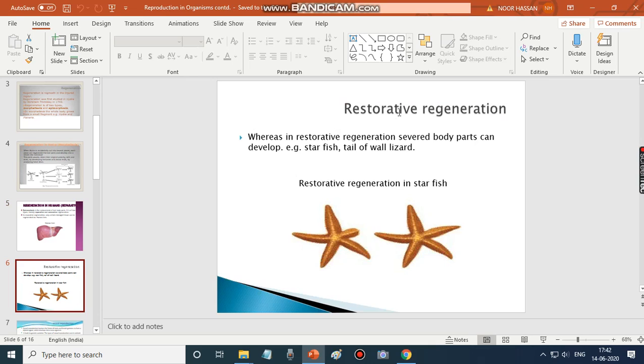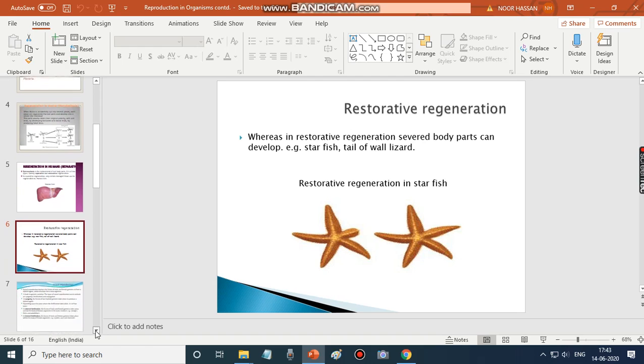Restorative, you can understand, refers to any small portion which is severed from the body, from the organism. The body parts which are lost or damaged can be developed again. Example, starfish and the tail of a wall lizard. It's a very common example. Whenever we try to hit the lizard, it tries to escape, leaving the tail behind. After some time, it can develop again. So this kind of regeneration is called restorative. It is common in starfish and also in the wall lizard.